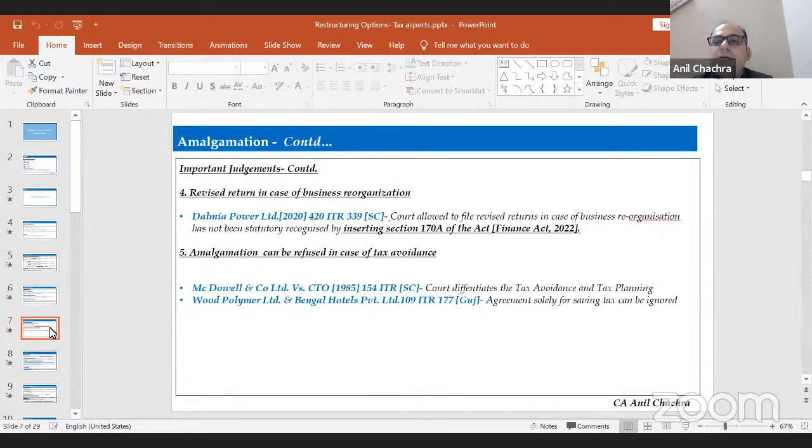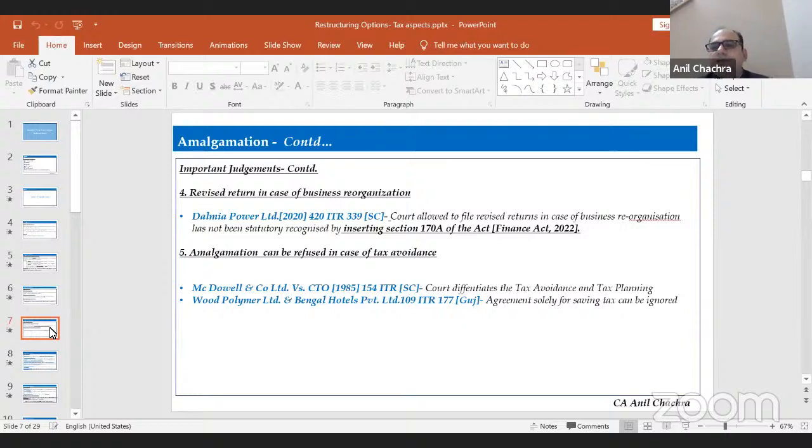The fourth thing is that prior to the Finance Act 2022, there was no statutory provision as far as filing of returns for this restructuring of activities is concerned. Suppose a company wants to do an amalgamation or merger, and it takes at least 6 to 12 months for the approval from the NCLT and other regulatory authorities. So there was no provision available under the Income Tax Act to file the income tax return.